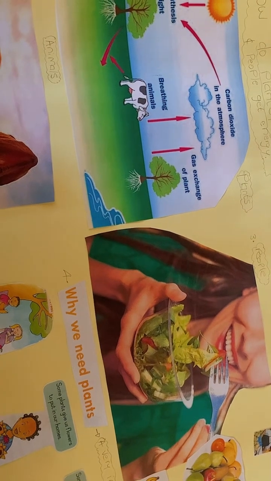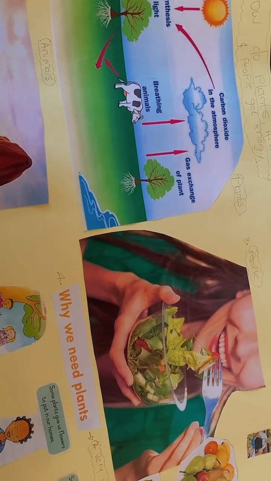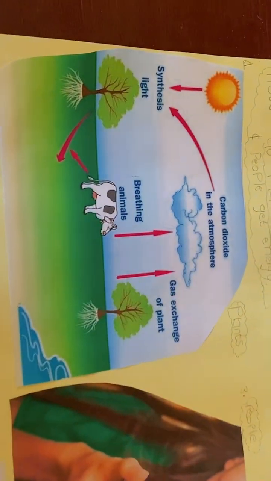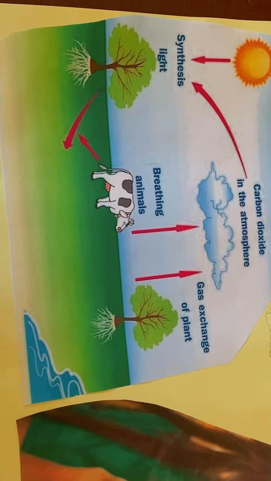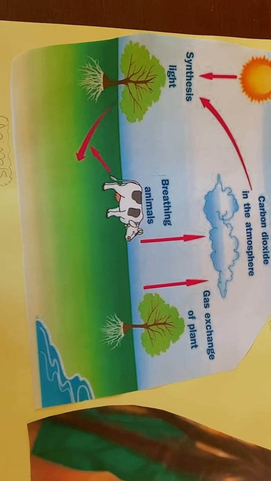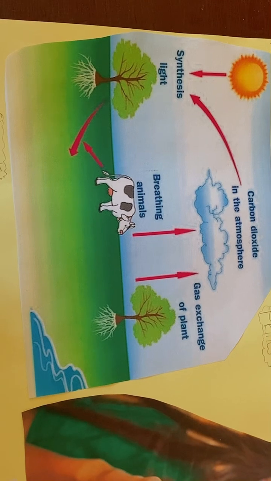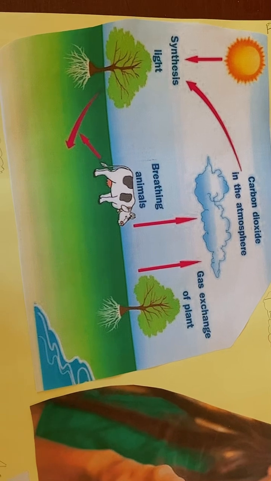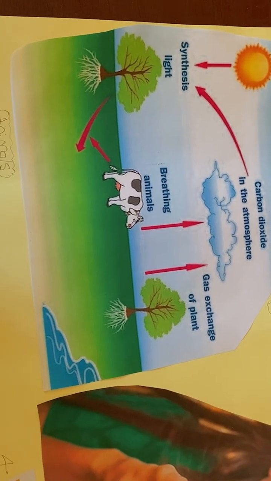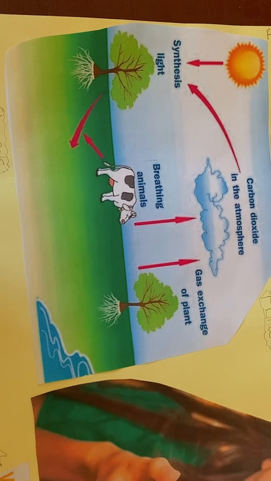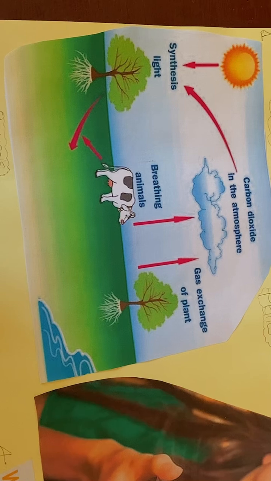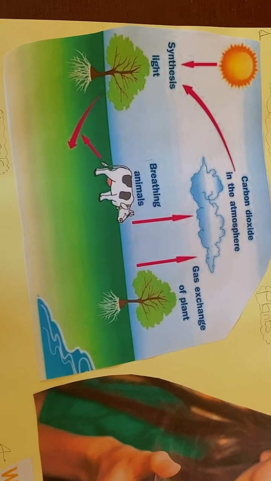Today I'll be talking about how plants, animals, and people get energy. I'll bring it closer so you can see. As you see in this picture here, it shows the relationship between plants, animals, and people. I'll first talk about plants as it is my first point. Before I talk about the relationship of how plants, people, and animals get energy, I'd like to emphasize that plants, animals, and people get energy in different but connected ways.